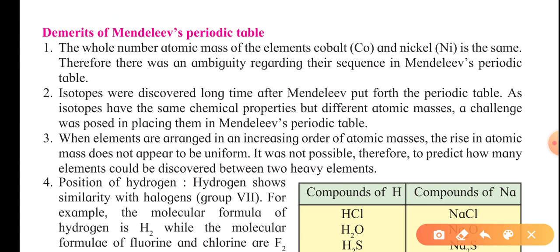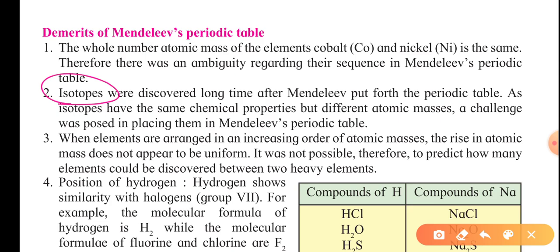Another thing is isotopes. Isotopes have no position in Mendeleev's periodic table. What are isotopes? Take one element, hydrogen. Hydrogen has three isotopes: protium, deuterium and tritium. So there is no place for placing all these isotopes.